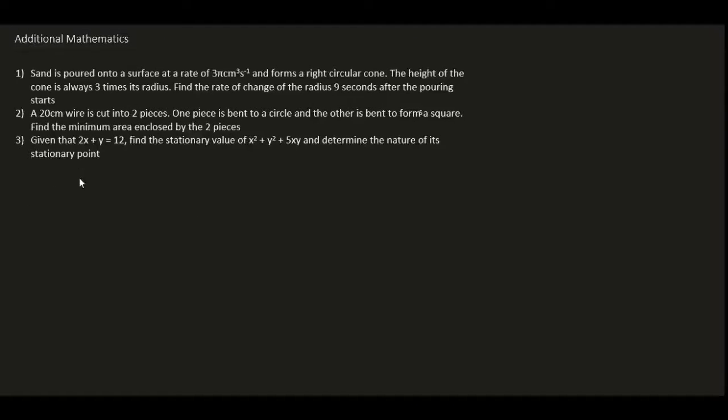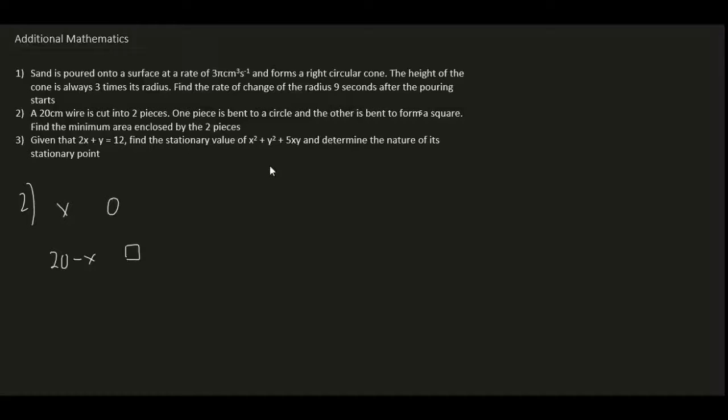Moving swiftly on to question number 2. We have a 20 centimeter wire cut into 2 pieces, and one is bent to form a circle and the other is bent to form a square. It's not stated that it's cut into equal pieces, so we can't assume that. They want us to find the minimum area. Let's say x centimeters is for the circle, so for the square it will be 20 minus x.